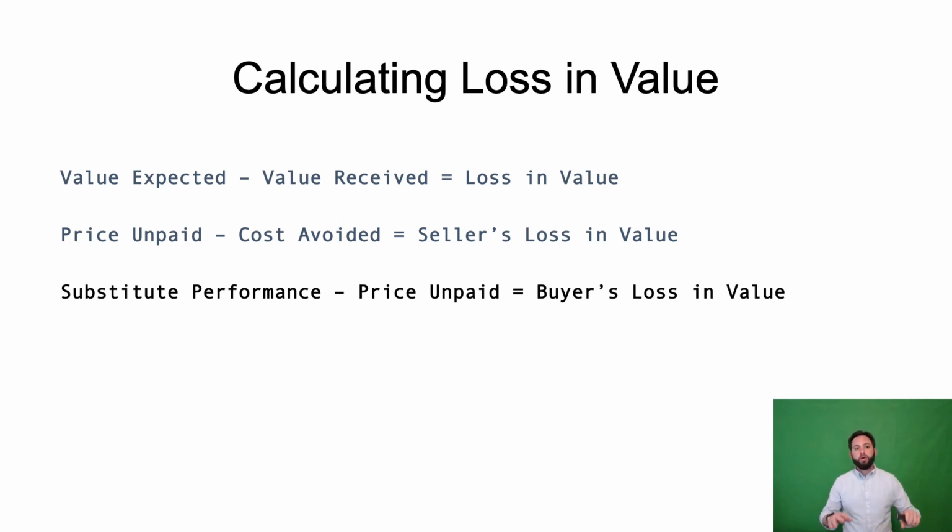So those are some ways to think about calculating loss in value. It's important to be flexible about this because every contract will have slightly different economics. But if you remember that the goal is to think about the value that was expected and subtract the value that was received, arriving at the difference in value, you can determine the loss in value under direct damages and expectation damages to a contract.